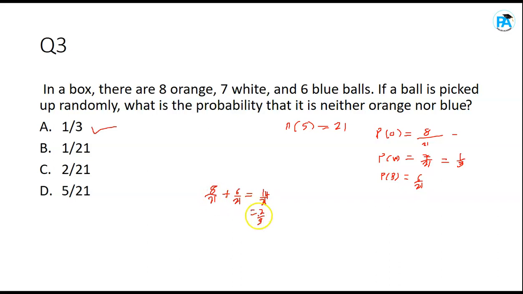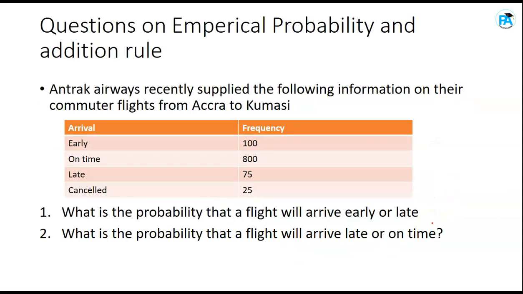Now, what you just found is either orange or blue. So to get neither orange nor blue, you are going to use the complement rule. 1 minus either will give you neither. Do you get it? So 1 over 3. You see that you get the same answer? Yes. So let's proceed.